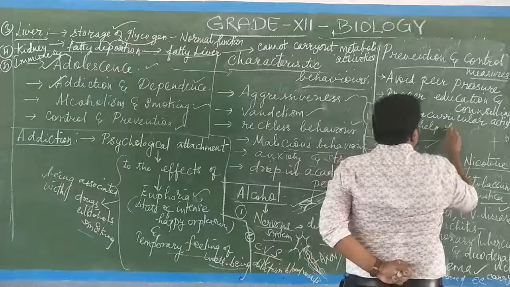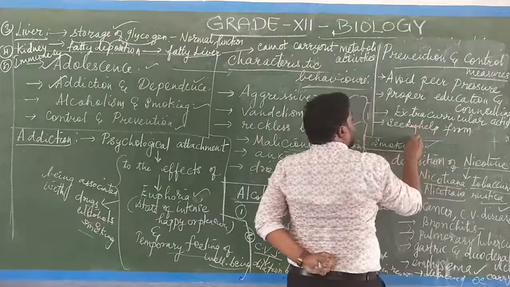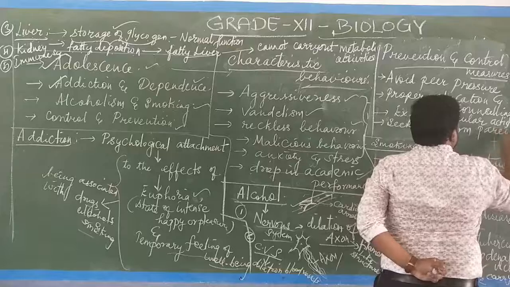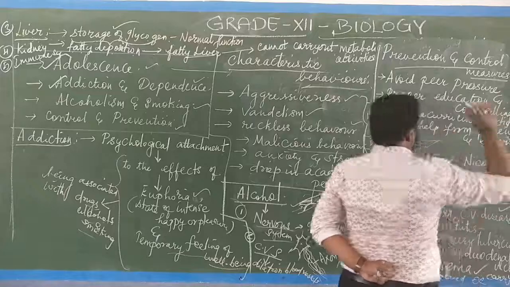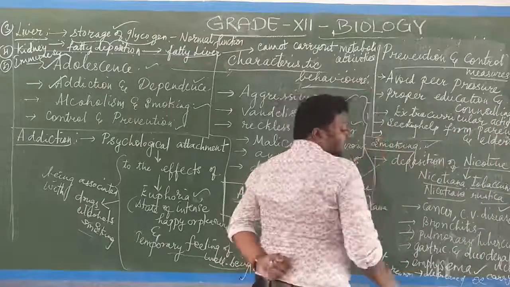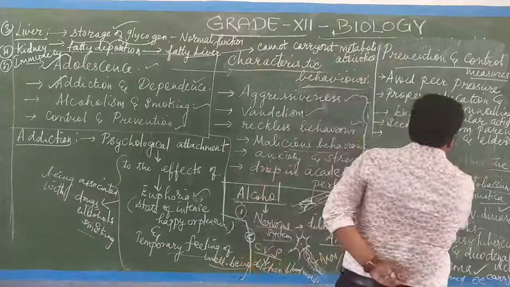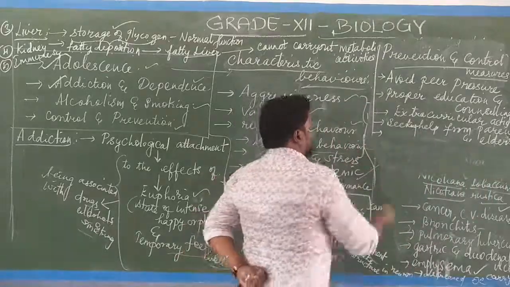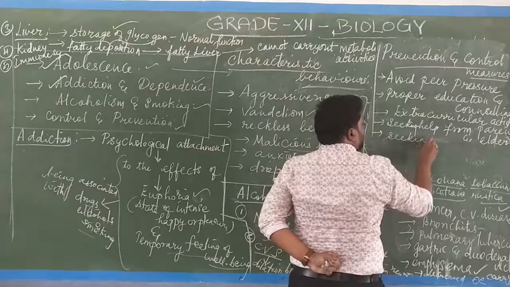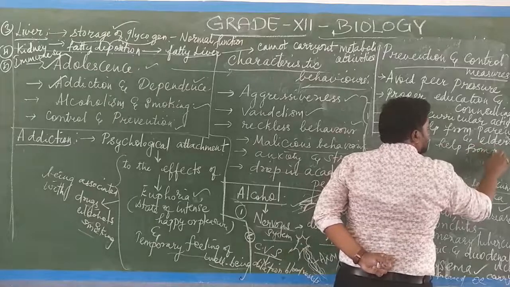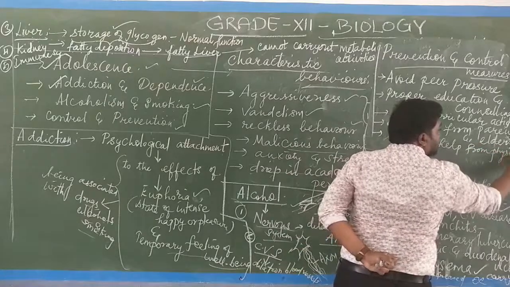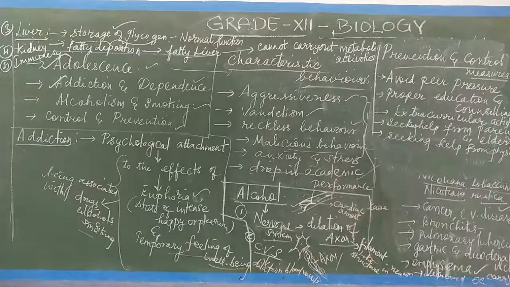Isn't it? Seeking help from parents, and the elders or the teachers, and seeking the help of the doctors, the physician. Physician means what? Doctors. From the physician, or otherwise from the doctors. For seeking the help from the physicians or the doctors, that is what we are calling medical help or professional help.